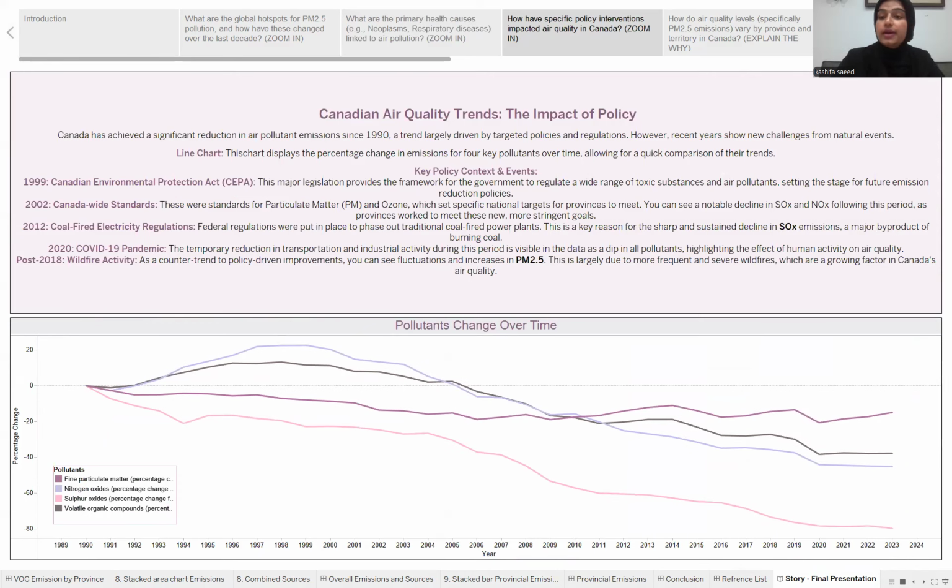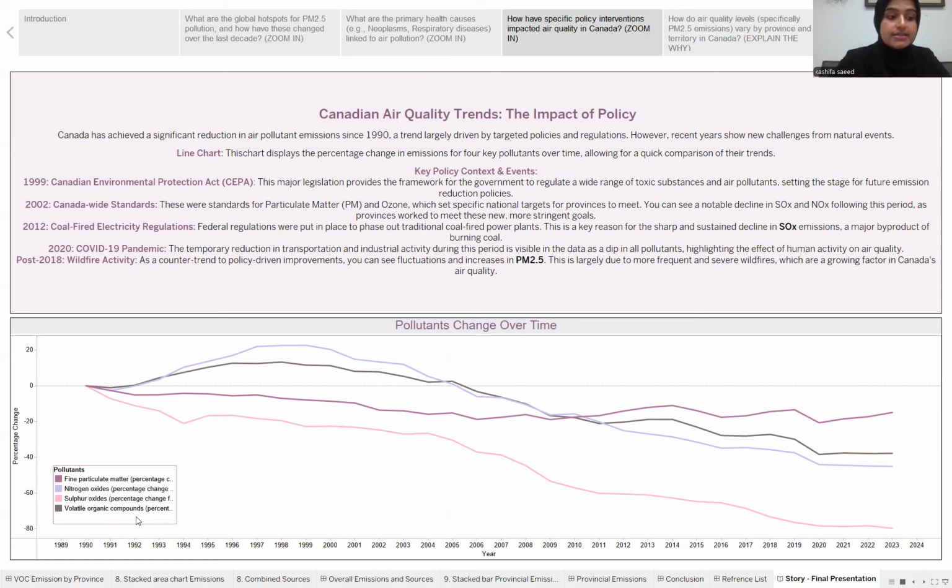Okay, now let's bring our focus to Canada. Our data shows a significant success story. Canada has achieved a huge reduction in air pollution emissions since 1990. This line chart here displays the percentage change in emissions for four key pollutants over time, which are nitrogen oxide, sulfur oxide, PM 2.5, and volatile organic compounds, or VOC, as we will call them for now.